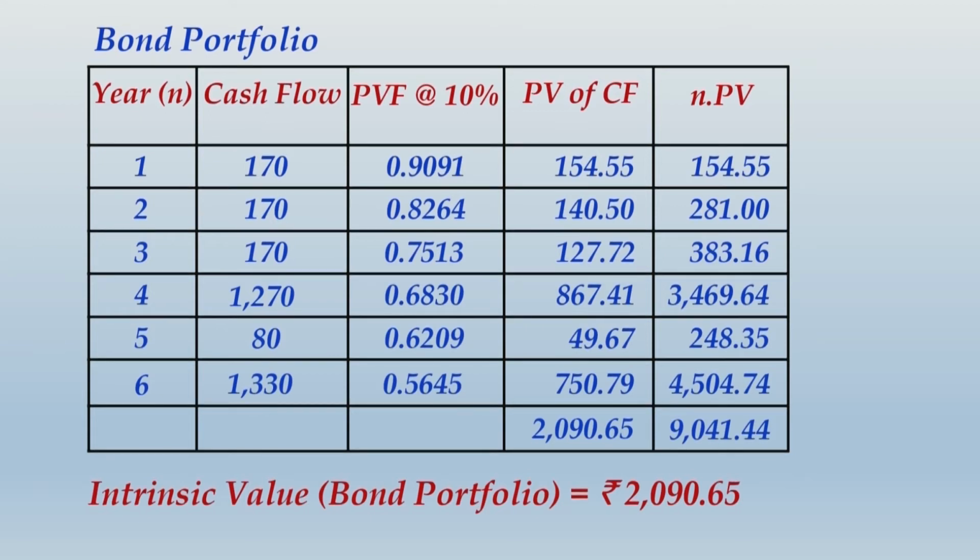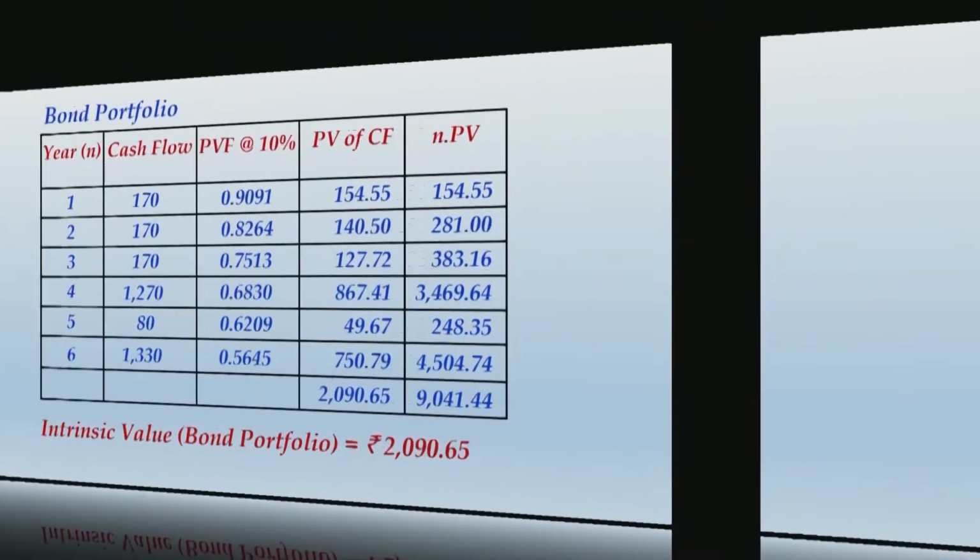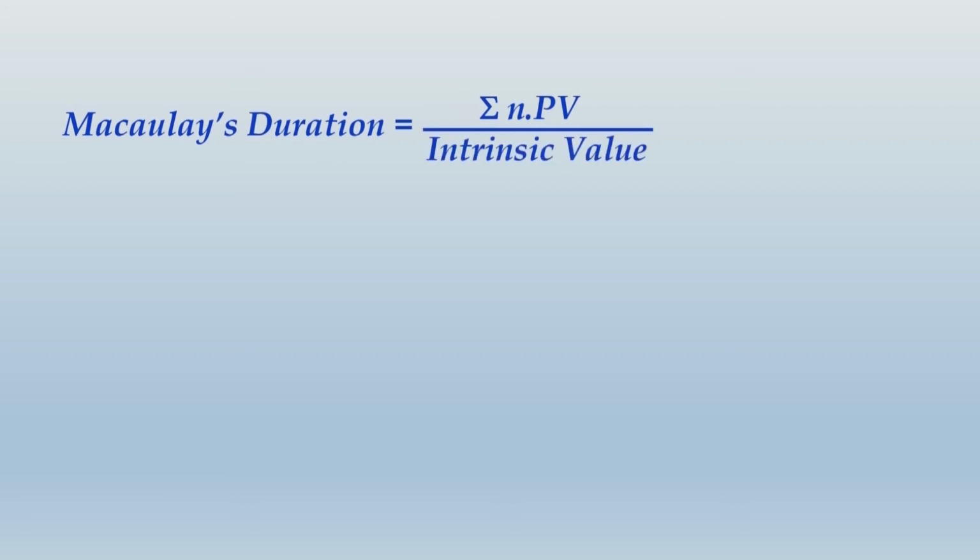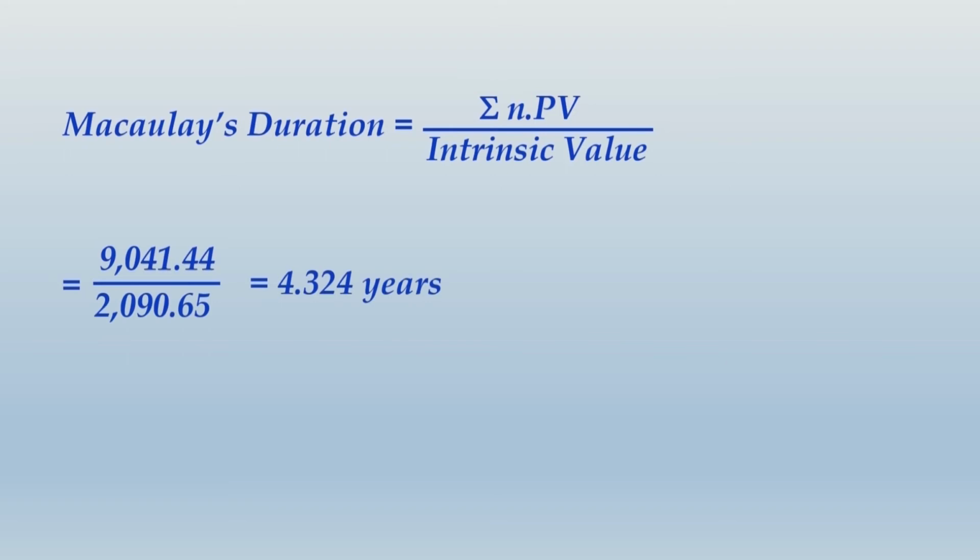Alright friends, you would have finished writing this whole thing. Let us move ahead and now compute the duration of the portfolio by simply applying Macaulay's duration formula, that is summation of n into PV of the entire portfolio divided by intrinsic value of the entire portfolio. What you get is 9041.44 divided by 2090.65, and what you get is 4.324 years. This is the same thing that you got by finding the weighted average of duration of individual bonds.